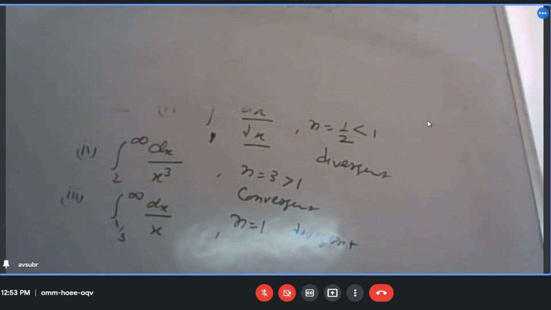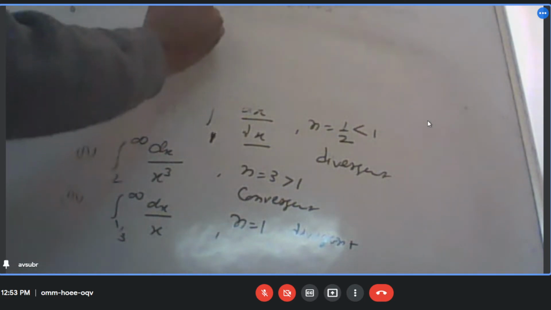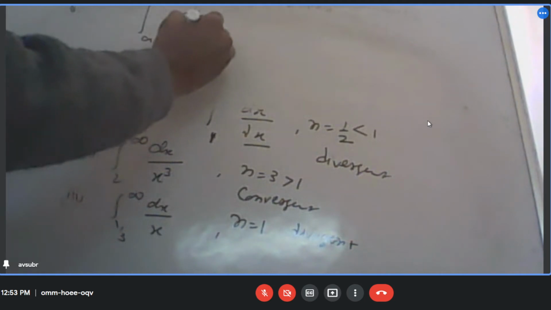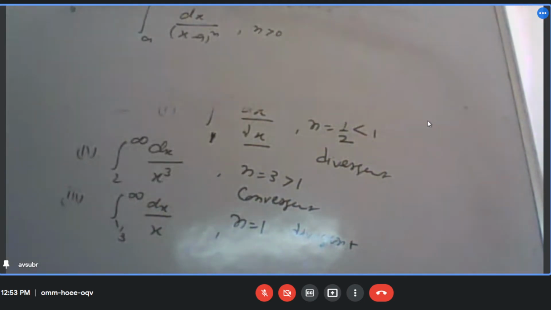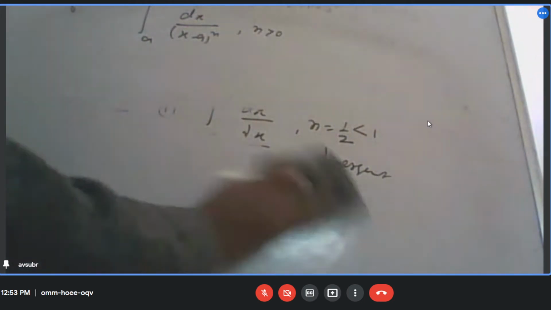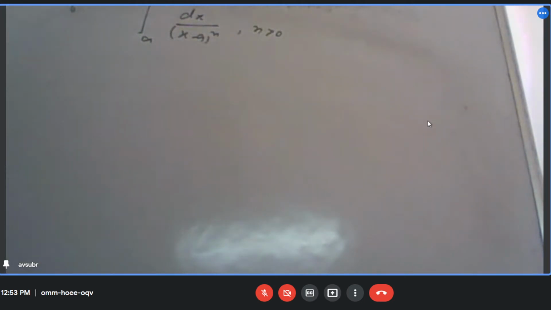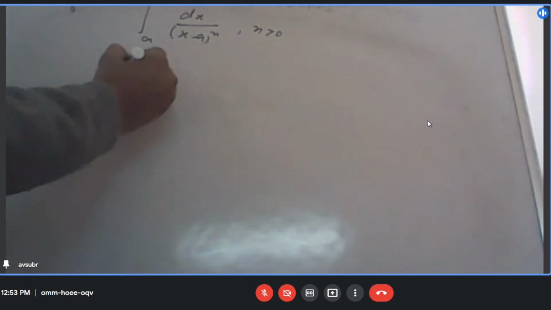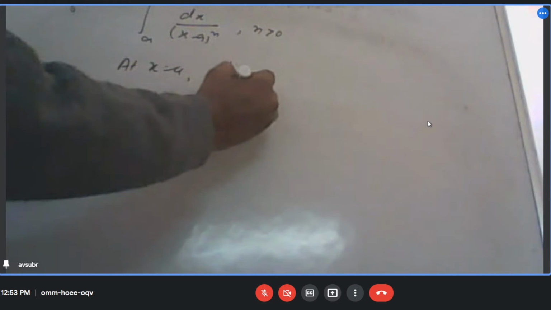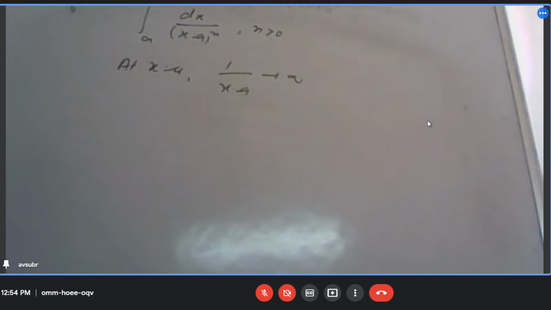So now let me take another case. I have this type of integral. Okay, this type of integral. Now what I see over here, that at x equal to a, this goes to infinity. Is it or not? Yes, sir. So it means at the lower point there occurs discontinuity, or singularity. Is it or not? Yes, sir.